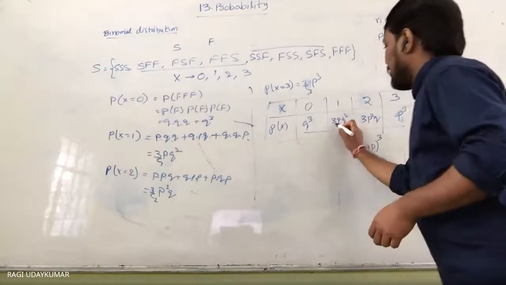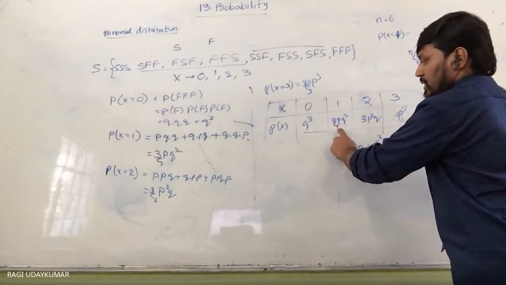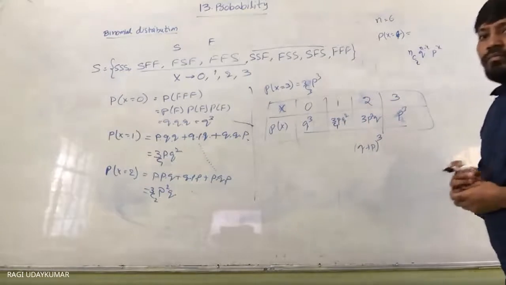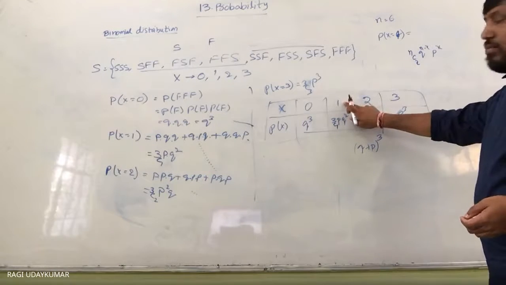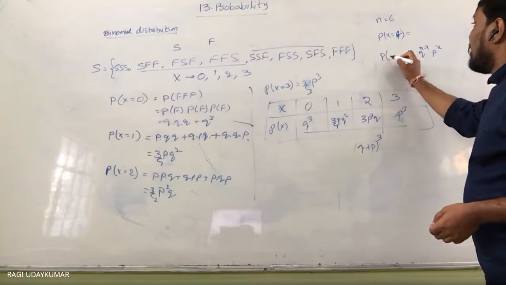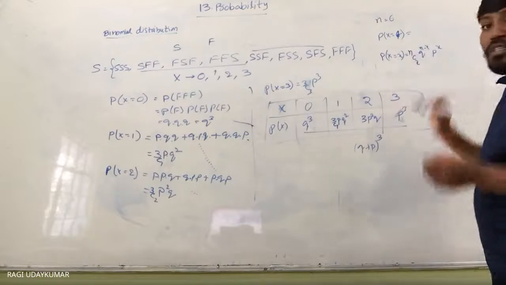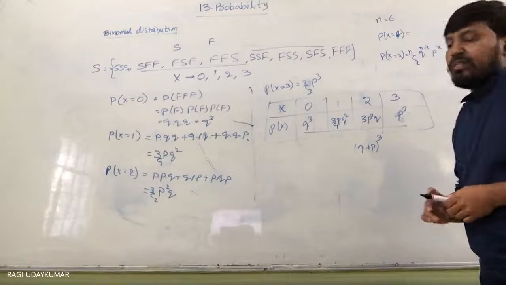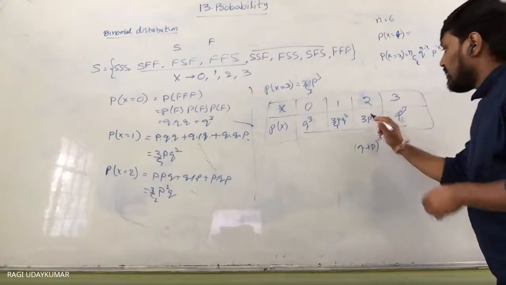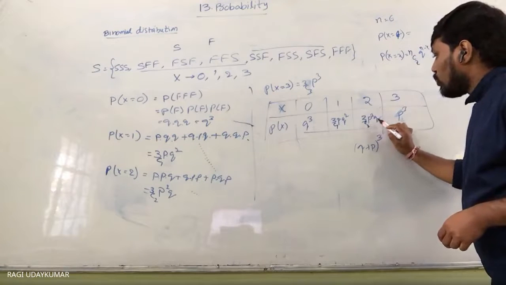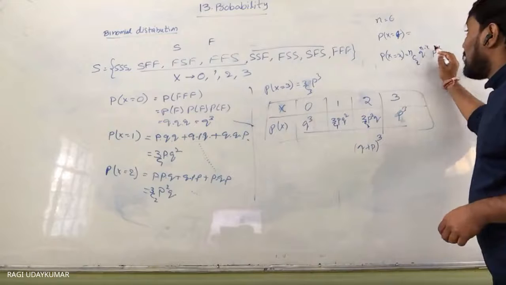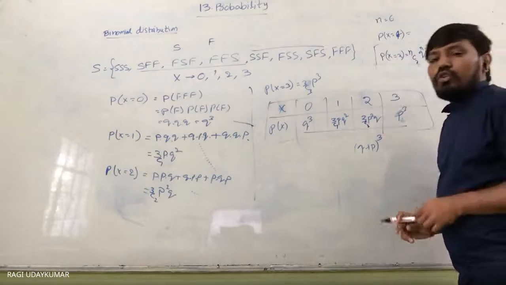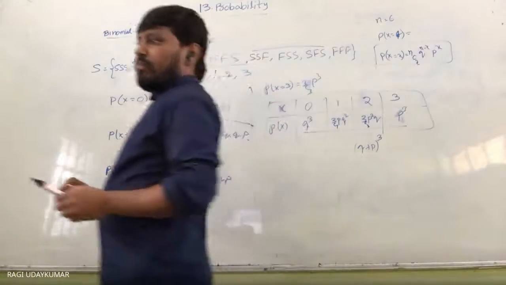Here see, this is 3C1 q to the power of 3 minus 1 and p to the power of 1. Here one success, probability of one success. So probability of x is equal to small x number of successes, if the number of successes is given as small x. See here, this is 3C2 q to the power of 3 minus 2, and p to the power of 2. So this is helpful to you to find out 4 successes or 5, 6.